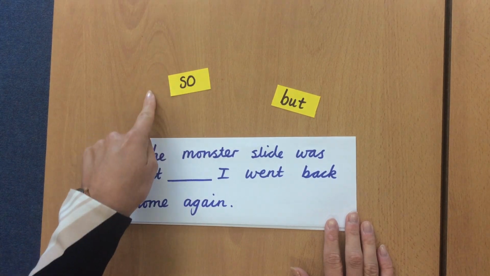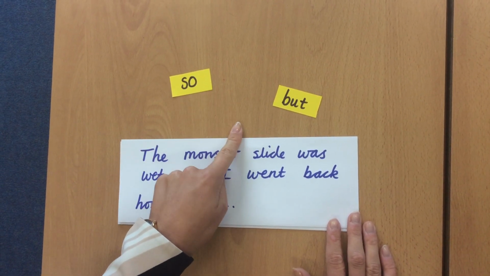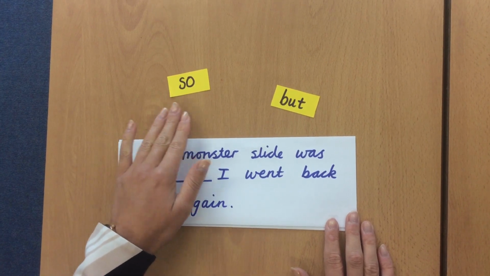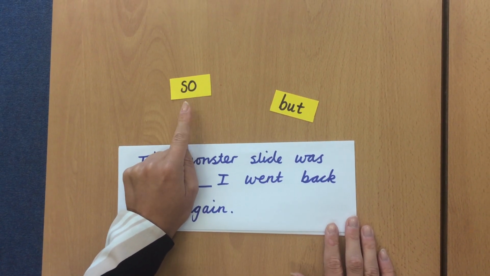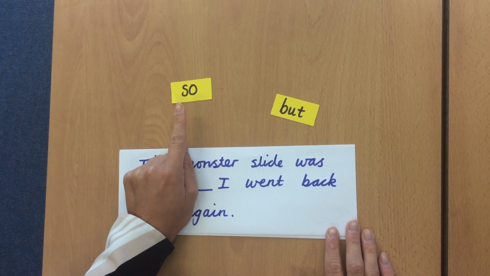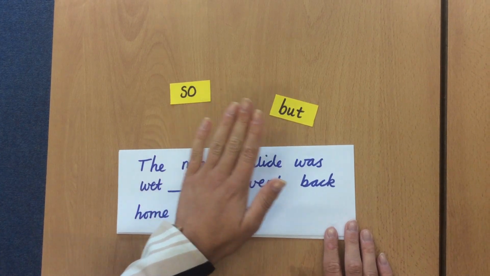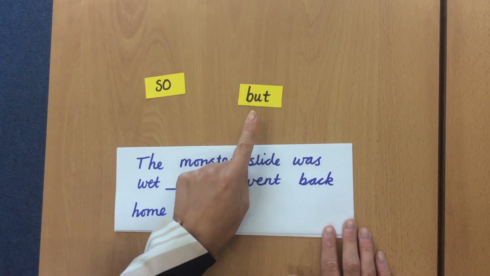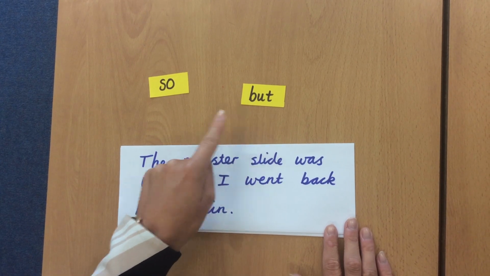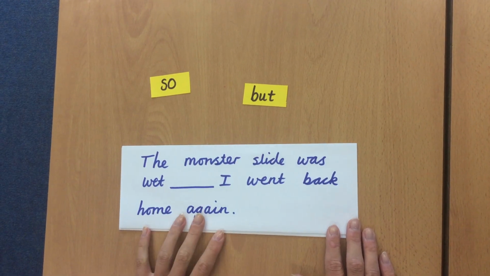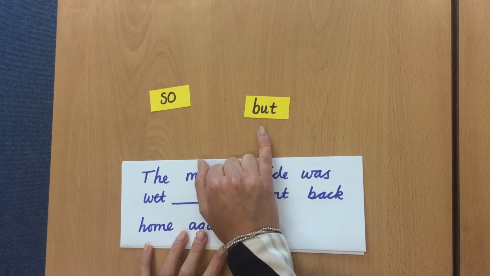So, now, so is used generally as a bit of a cause and effect. So I do something, so something happens as a result. Other examples might be because, yet. So it's a cause and effect. But is almost like the opposite. So it's like an opposition. Something happens, but you do something else instead. And another example might be however.